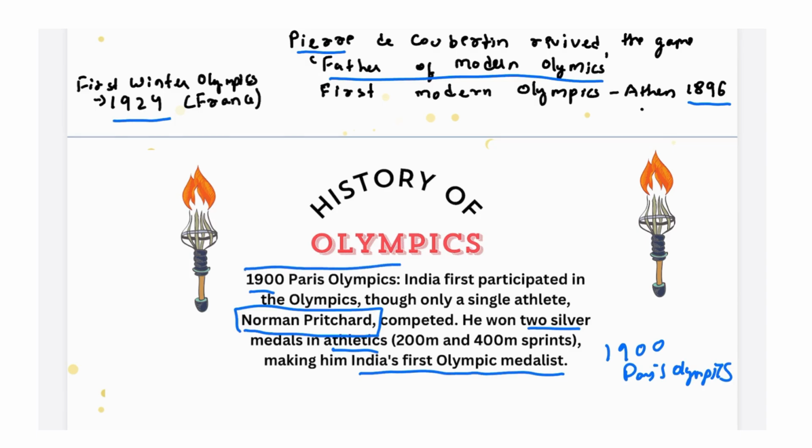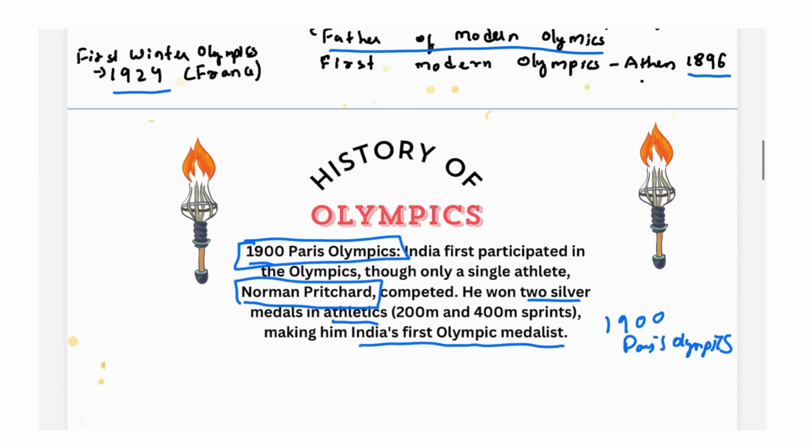So this was a landmark in women's empowerment. So remember these two important points. One is that India first participated in 1900 Olympics and even women first participated in 1900 Paris Olympics.